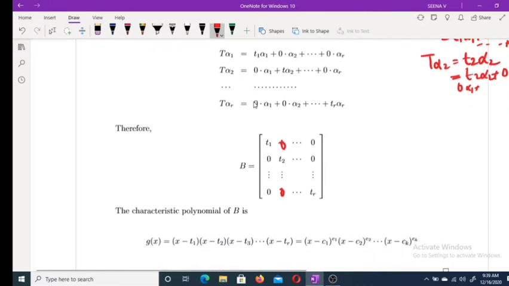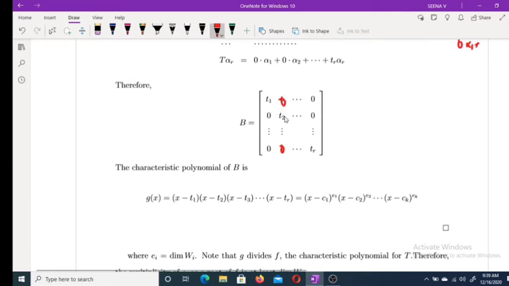Therefore, the characteristic polynomial for B is of this form. This is a diagonal matrix. What about the characteristic polynomial? Determinant of xI minus B. Therefore, this you can write as (x minus t1)(x minus t2)... (x minus tr).